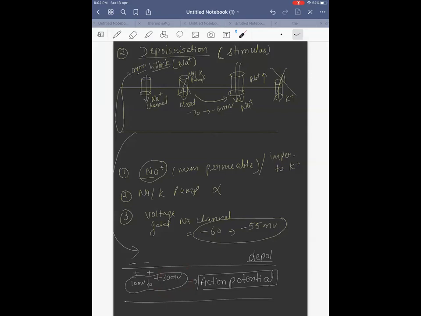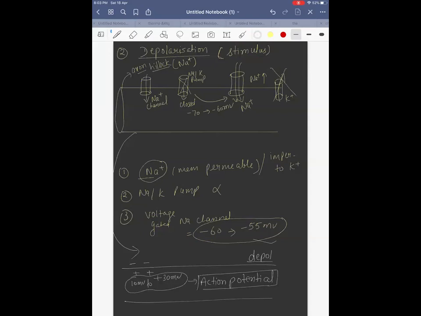Let me again revise it. Depolarization is when the stimulus comes. Polarization was when there was no stimulus. When the stimulus comes, the membrane becomes permeable to sodium and impermeable to potassium. The sodium potassium pump closes. The voltage gated sodium channel will open from minus 60 to minus 55 millivolt.